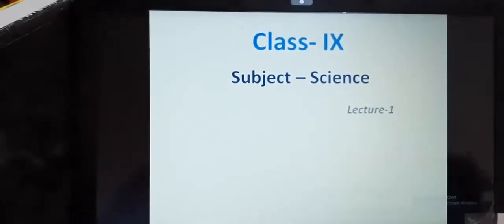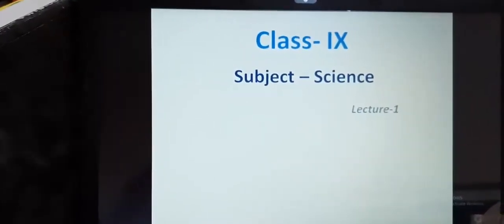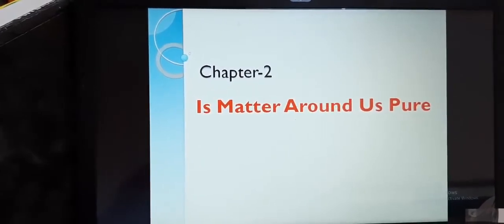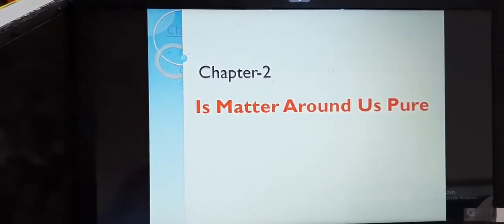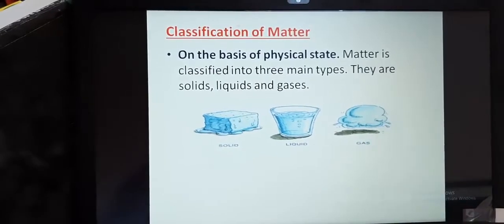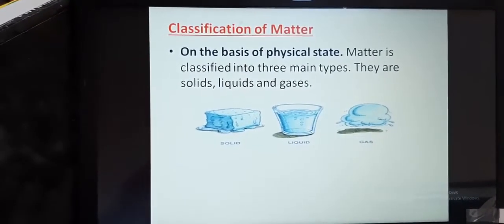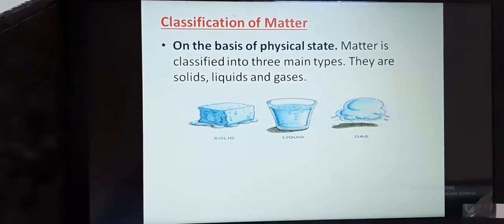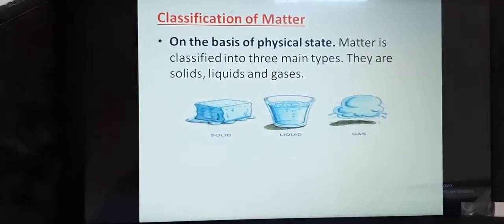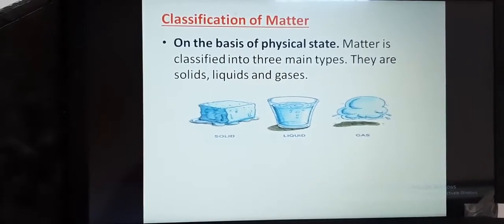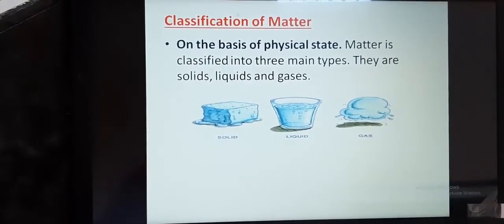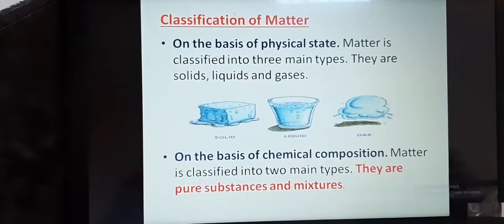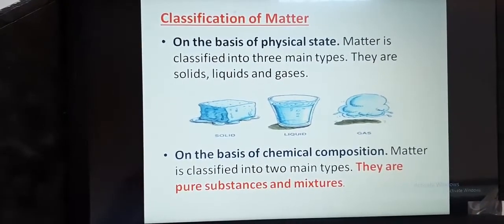Students, this is class 9, subject science, lecture 1. In this module, we will study chapter 2, that is, Is Matter Around Us Pure? In the previous chapter, we discussed the classification of matter on the basis of physical state. Matter is classified into three main types: solids, liquids, and gases. But in this chapter, we will be discussing the classification of matter on the basis of chemical composition.